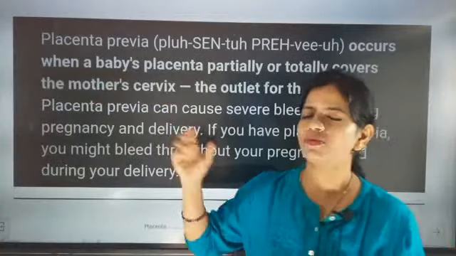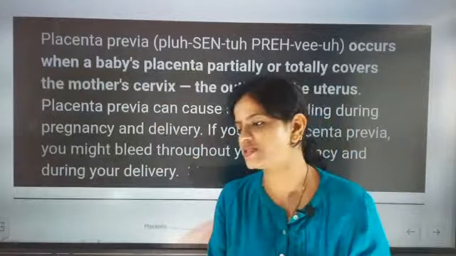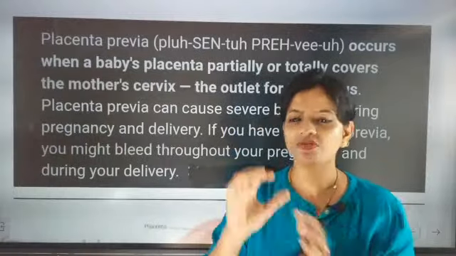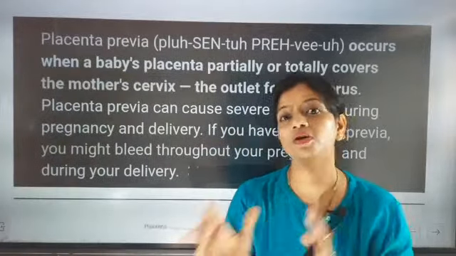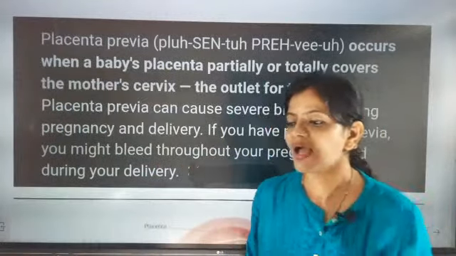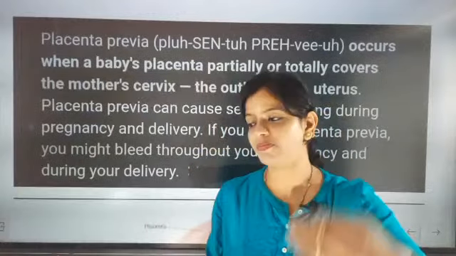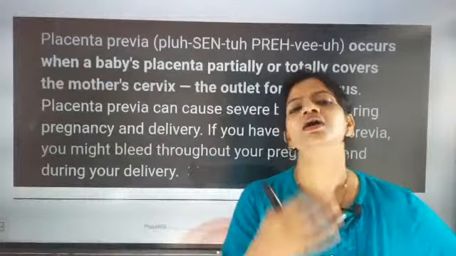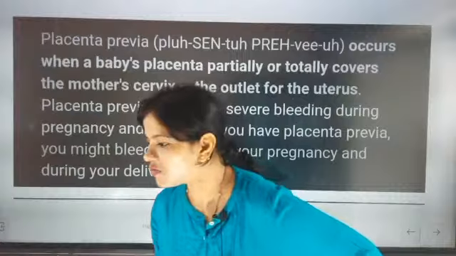So the previa, sorry, placenta previa. What exactly does placenta previa mean here? That means the location of the placenta will not be correct in the uterus, and at the time of birth it may be problematic for the female. There may be bleeding.